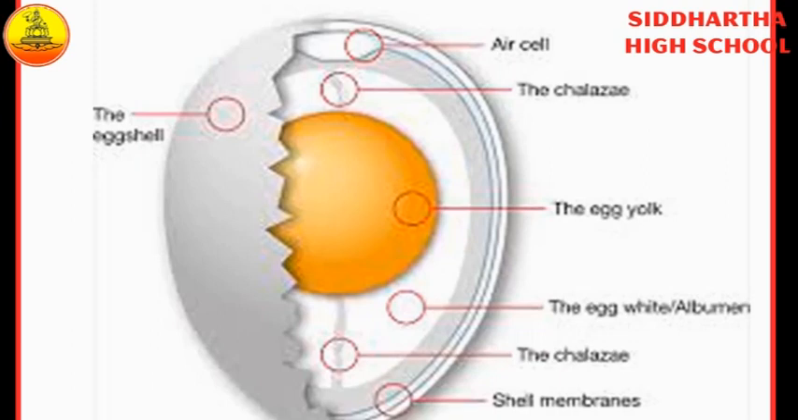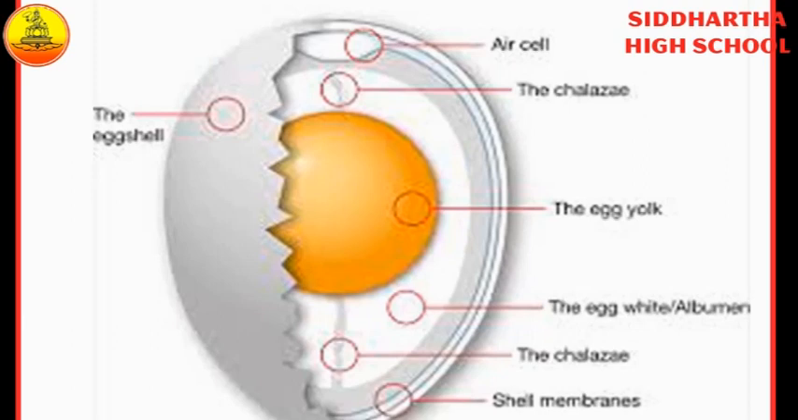Okay, children. The egg contains how many parts? Two parts. One is the yellow color portion, second one is the white color portion. The yellow color portion is called yolk, and the white color portion is called albumin. The egg is covered by eggshells. Okay children, the white color eggshells. Right? How many portions are there? The eggs contain two portions mainly, the white portion and second one is yolk.